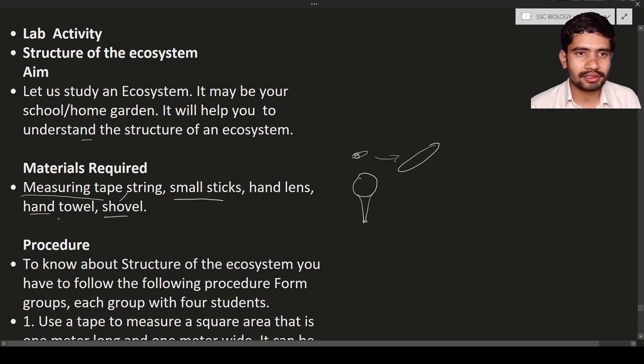Next is a hand towel, and also a shovel. A shovel is nothing but a small instrument to dig the soil. That is a shovel. These are the materials that are required.